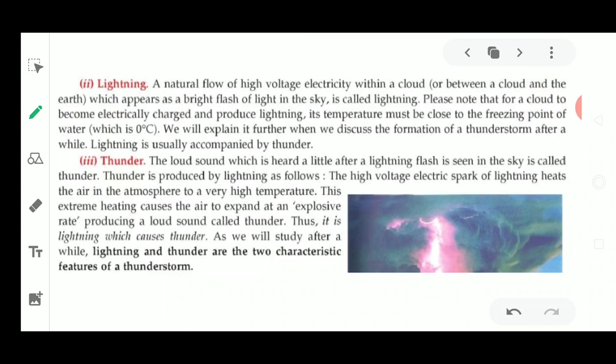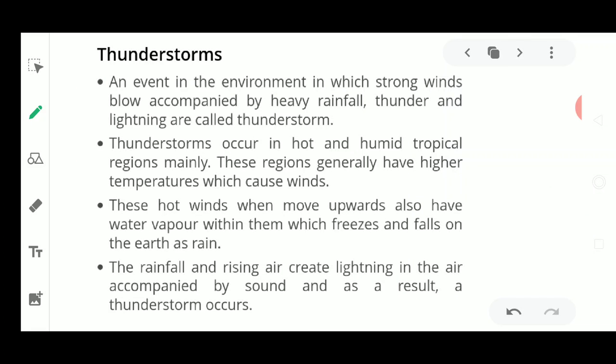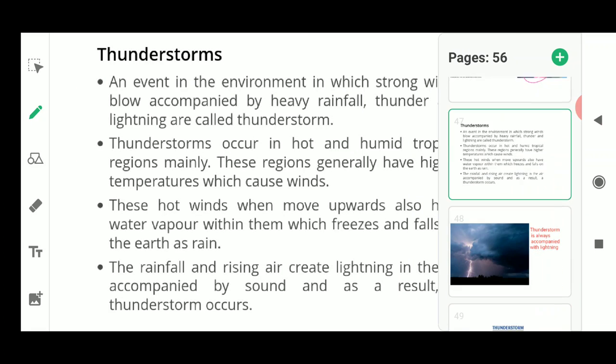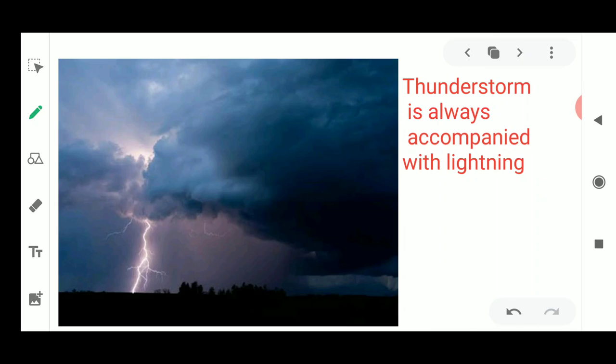Next is lightning. What is lightning? Lightning is a natural flow of high voltage electricity within a cloud or between the cloud and the earth. It is also seen as a bright flash of light in the sky. This is known as lightning. I'll show you the picture of lightning here. See, it is lightning in a natural view.